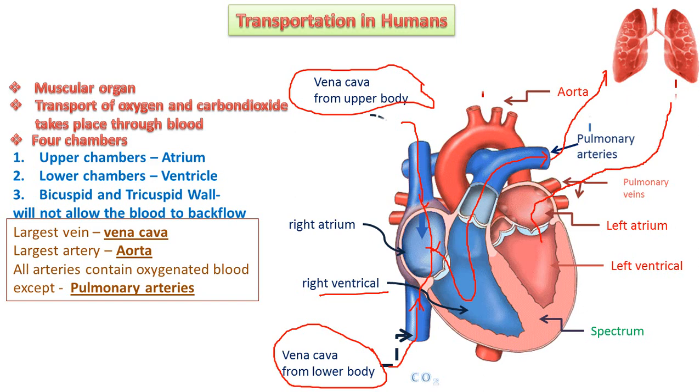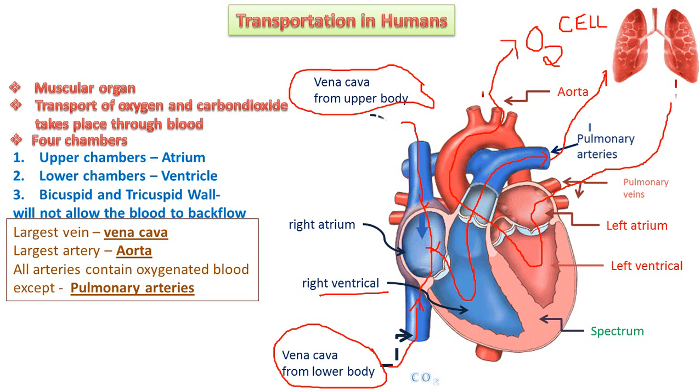From the left atrium, through the valve, that is the bicuspid valve, it is passed to the left ventricle, okay. From the left ventricle, it is passed to the aorta, and from the aorta, the oxygenated blood is passed to different types of cells, to all parts of our body, okay.